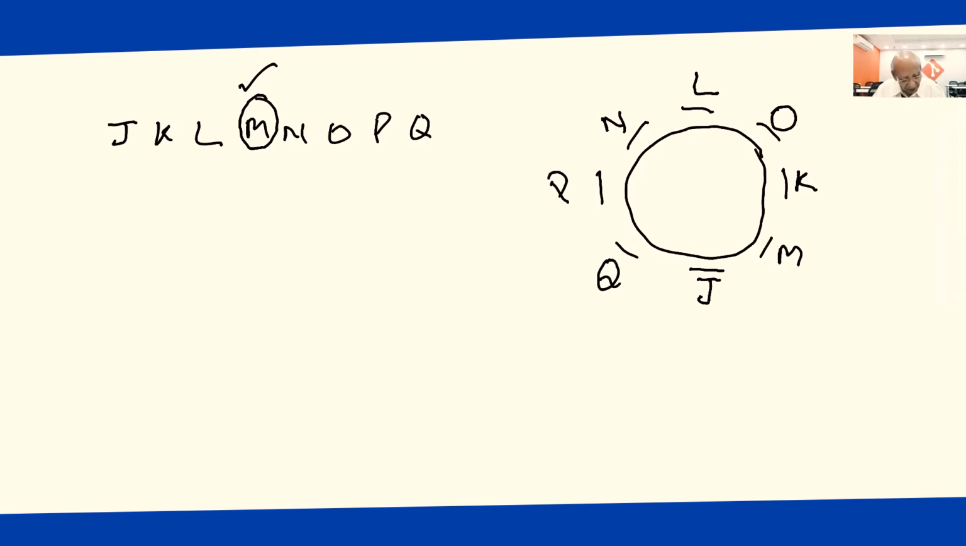Write the person sitting just left of Q. So here is the left of Q. P is the person who is sitting just left of Q. Then write the person sitting between L and P. Here are L and P. Who is the person sitting in between? It's N.